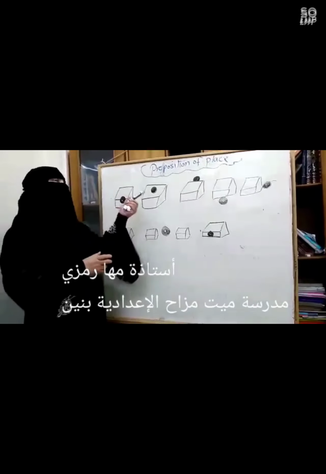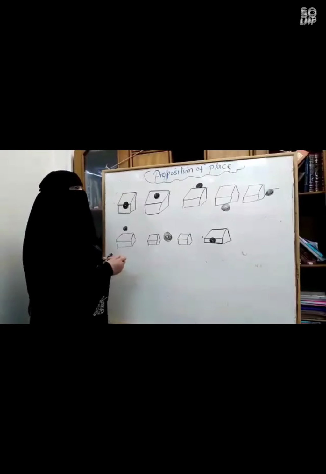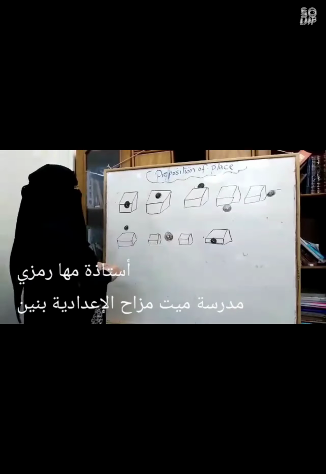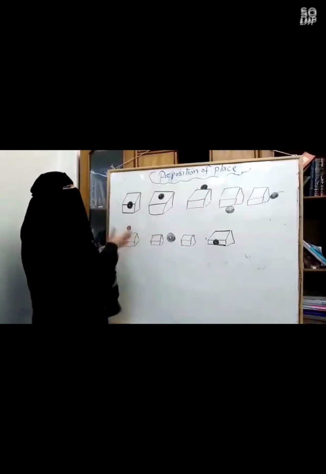Talk about preposition of place. Preposition of place. What does preposition of place mean? It means حروف الجر. Look at the diagram here. Look at these pictures and try to tell me where is the ball.